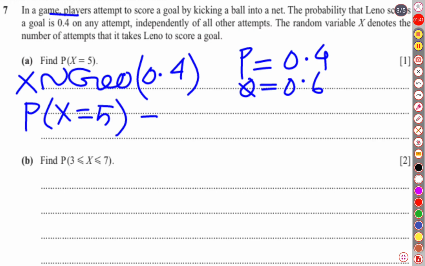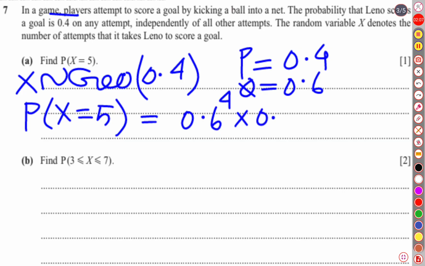If we analyze that on the fifth attempt he succeeded, that means among the first four attempts he did nothing but fail. So we write 4 failures, the probability of failing is 0.6 raised to 4, and once he succeeded on the fifth attempt.